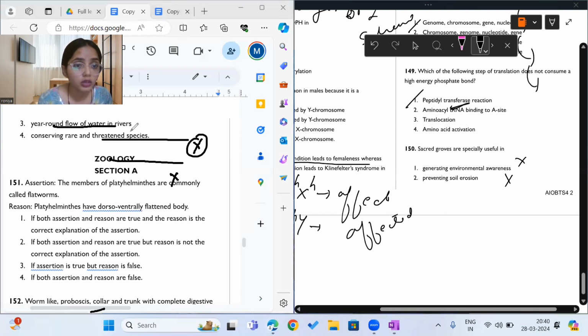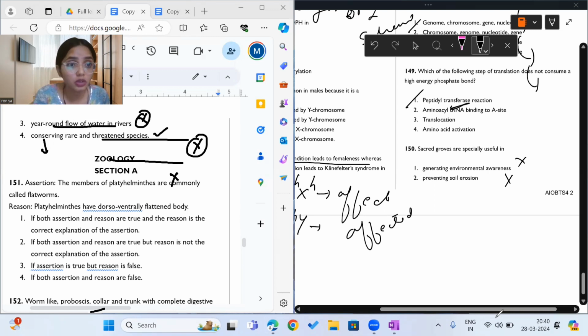Year-round flow of water in river? No. Sacred groves are not useful for that. They are used for conserving rare and threatened species. So sacred groves are a form of conservation of biodiversity. They are useful in conserving rare and threatened species.